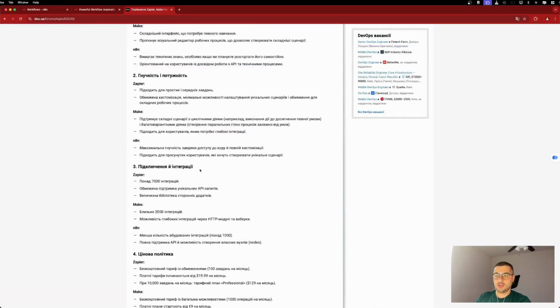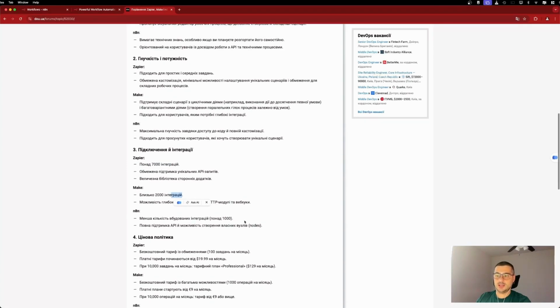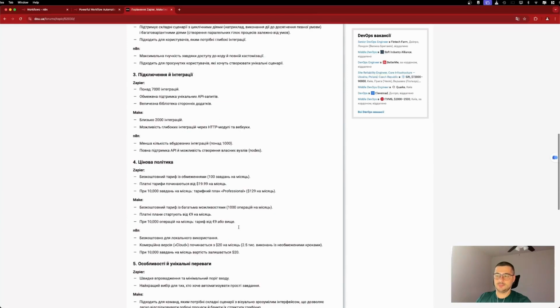Here you can see how integrations are connected. Zapier has more than 7,000 integrations with different services. Make has about 2,000, and again, this is at the time of writing the article, and n8n has about 1,000.